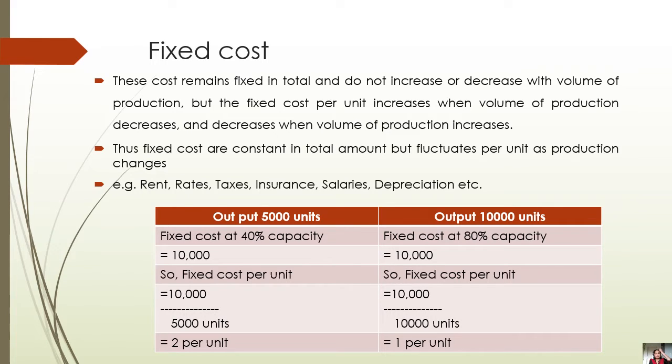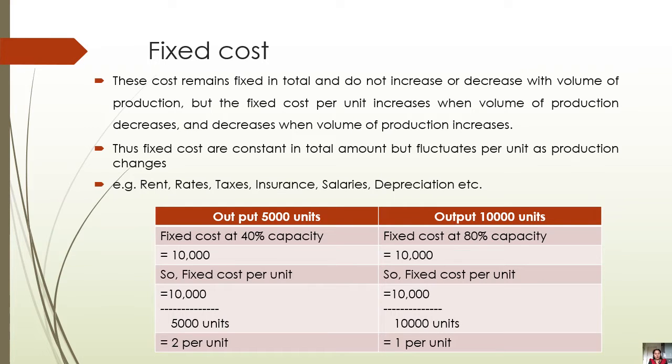Now let us understand with an example. There is an output of 5,000 units and parallelly an output of 10,000 units. If I am producing at 40% capacity, my output is 5,000 units, and if I produce at 80% capacity, my output will be 10,000 units.